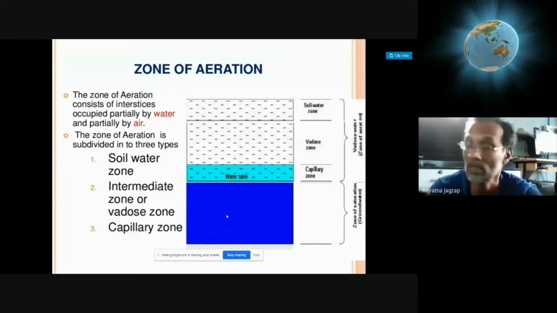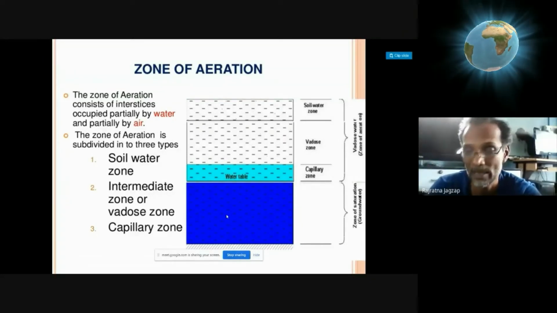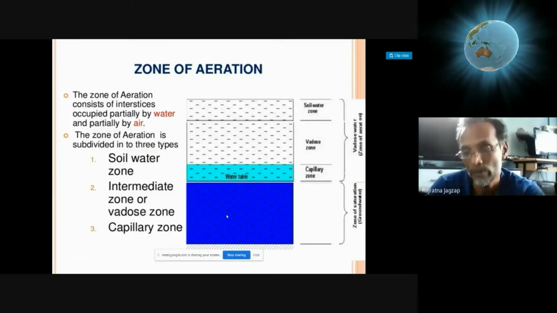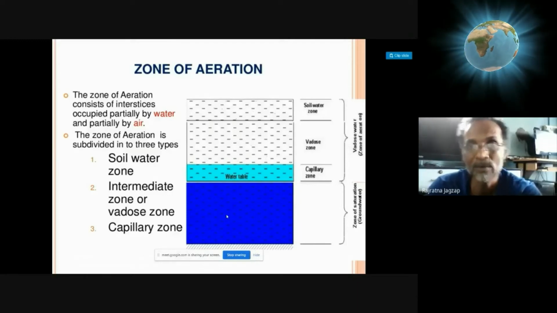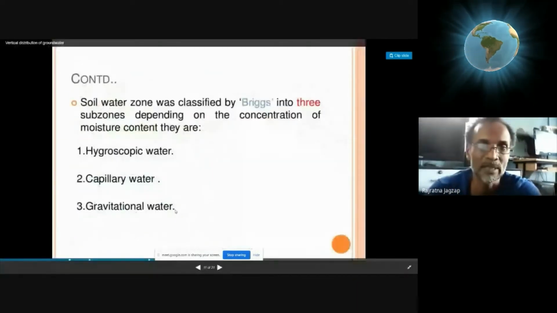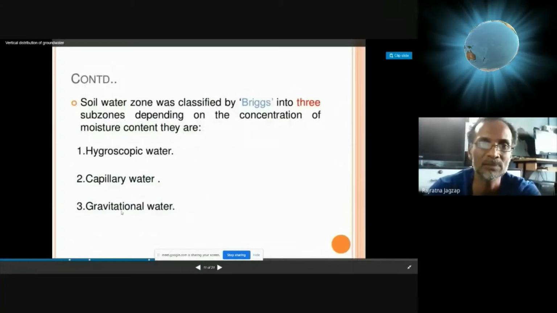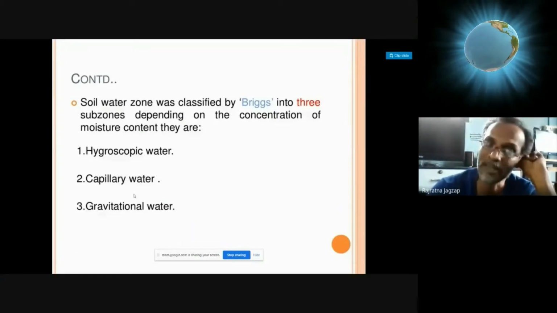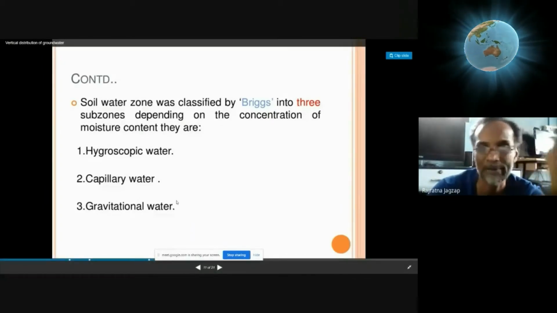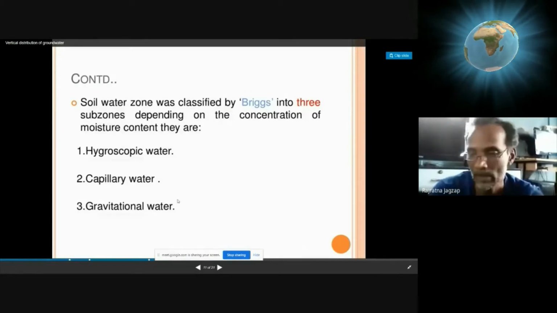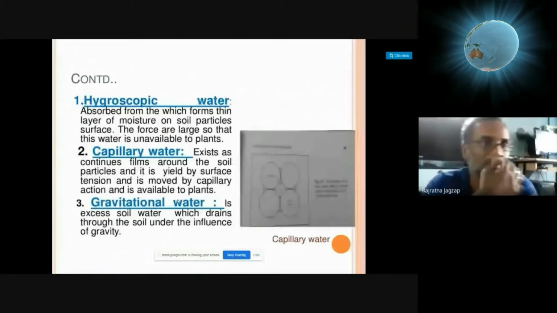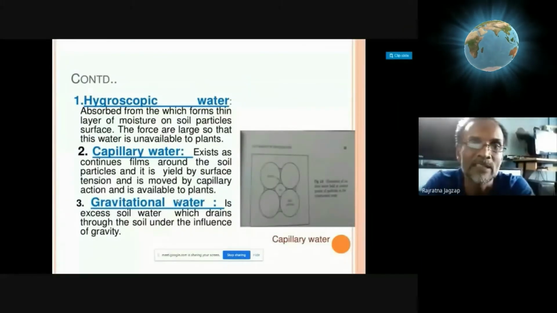That means, is there water or not? In day-to-day routine we do not use the term gravitational water as Briggs says. It is a process-related classification of vertical distribution, where water accumulates under the effect of gravity. If you want to remember it with respect to how it is formed, you can, but it can't be said to be practical.